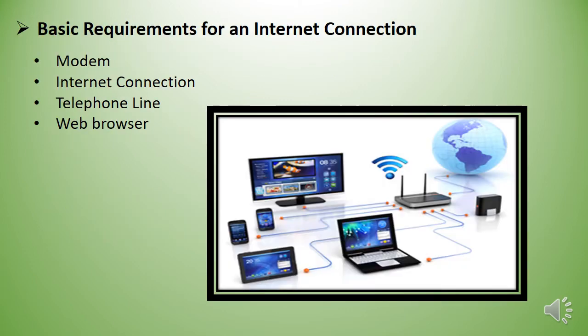Basic requirements for an internet connection. Modem. Modem stands for modulator and demodulator. It is used to transmit and receive information between computers using wires. Internet connection. This service is a must for accessing internet. Telephone line. It is a medium that connects computer to an internet service provider. Web browser. It is a software application used to access the information available on the web.